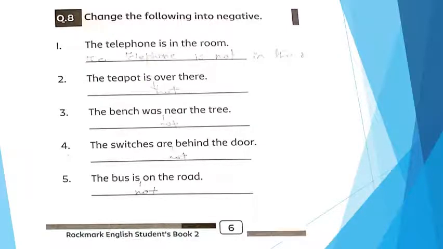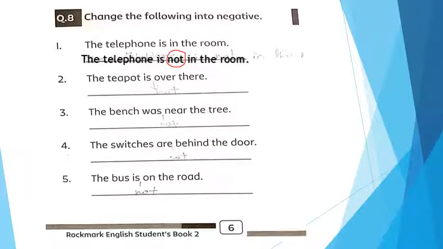Okay students, this is page number 8 from your workbook and we are going to make the sentence negative. Some words are given to you and we simply make the sentence by using the word not. The telephone is in the room. Simply we use here N-O-T, not. The telephone is not in the room.